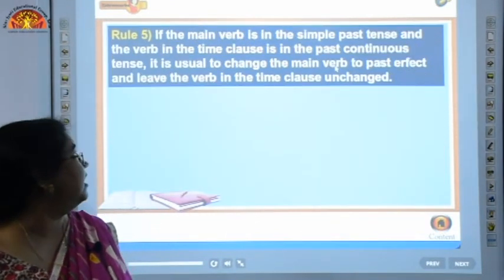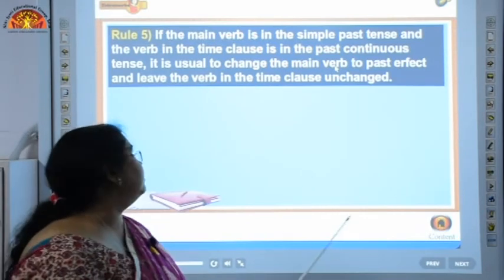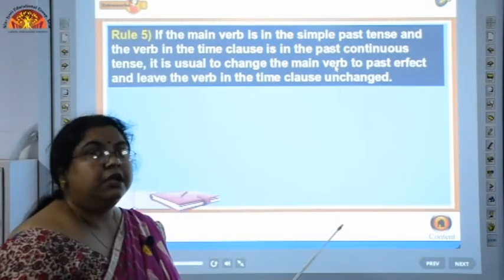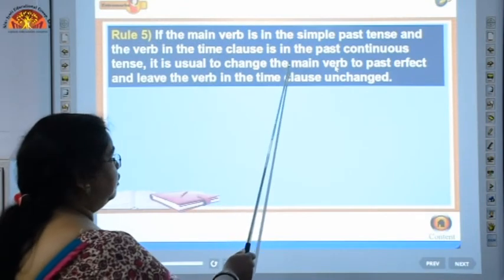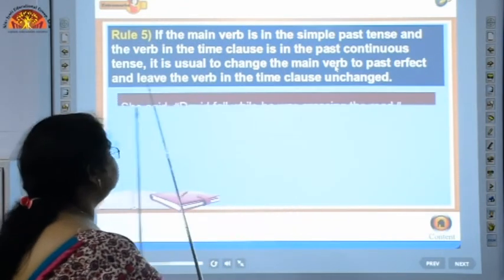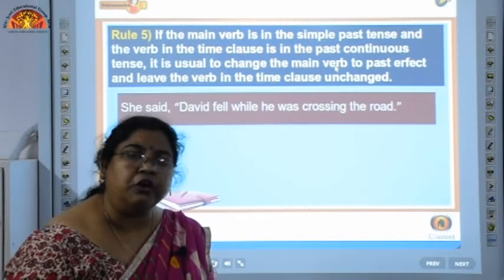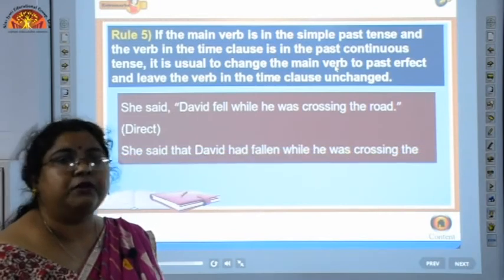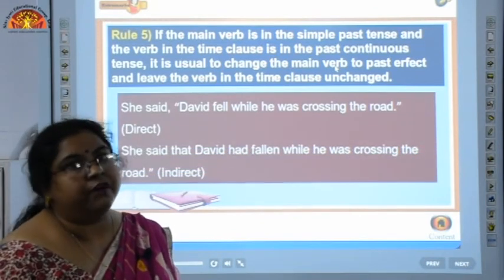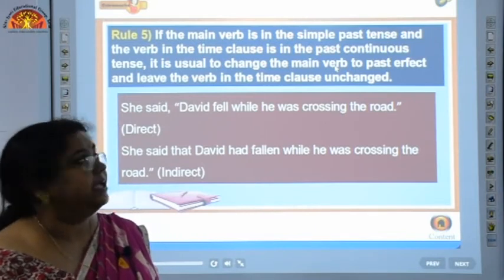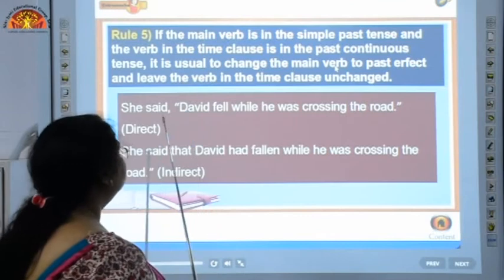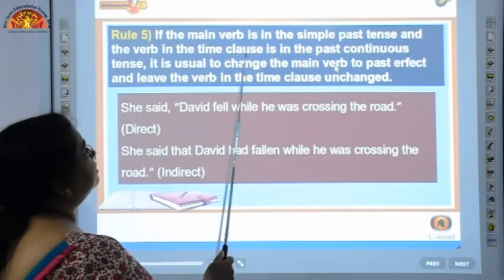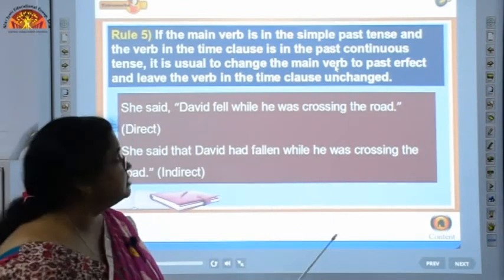Now let us move to rule 5. In rule 5, we have to understand that if the main verb is in the simple past tense and the verb in the time clause is in the past continuous tense, it is usual to change the main verb to past perfect and leave the verb in the time clause unchanged. Now here the rule is talking about the reported speech section. That means if suppose in our reported speech we have two verbs, the first verb, the main verb, is in simple past, and then there is another time clause, the verb in the time clause is in past continuous tense.